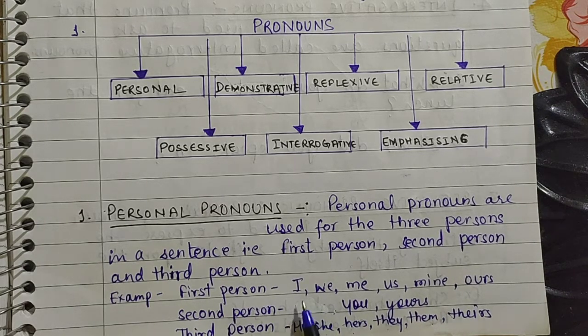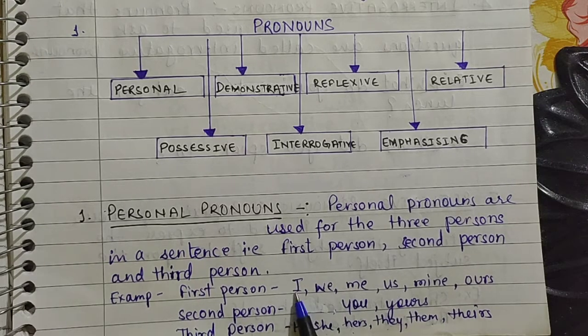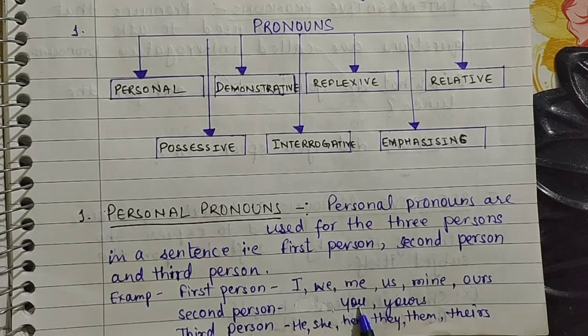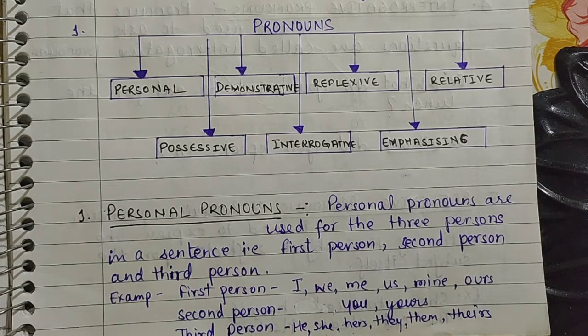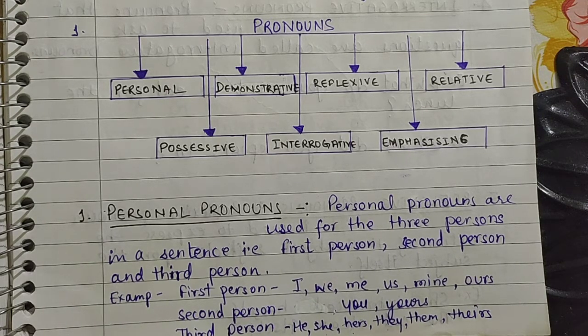Suppose in a sentence, I and you are talking. I means myself, and you are talking, that means two people are talking. So the speaker is the first person, and the one you are talking with, that can be your friend, is the second person.